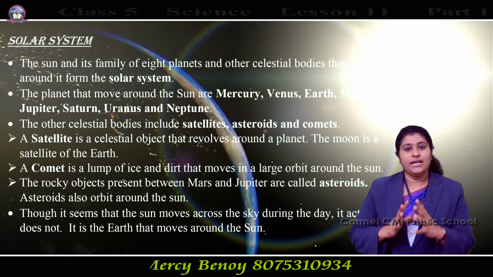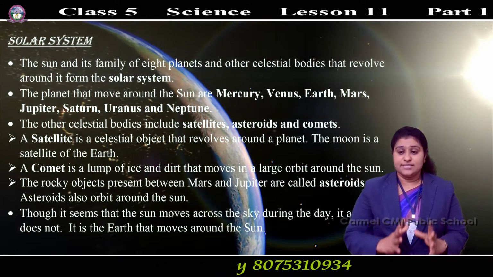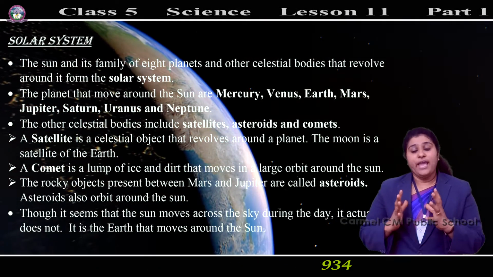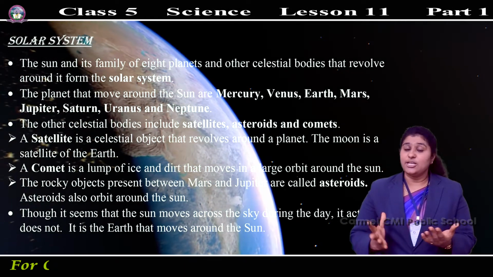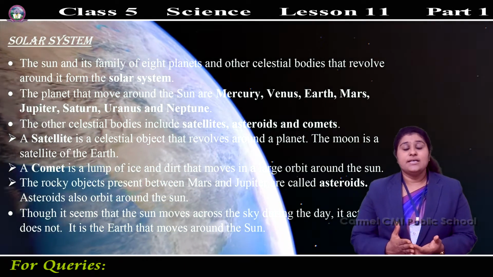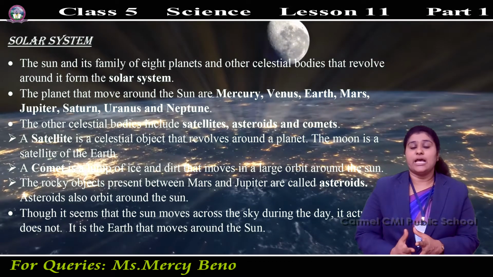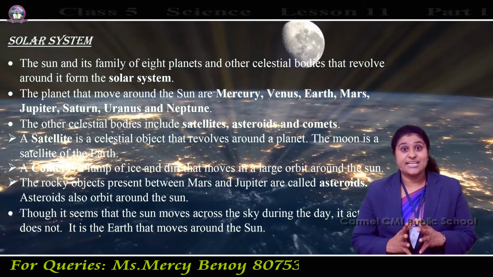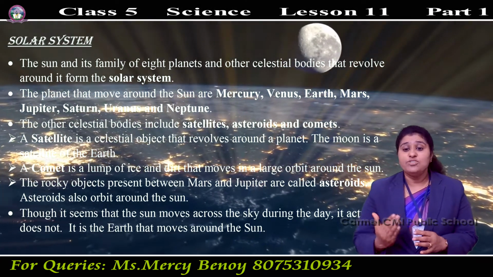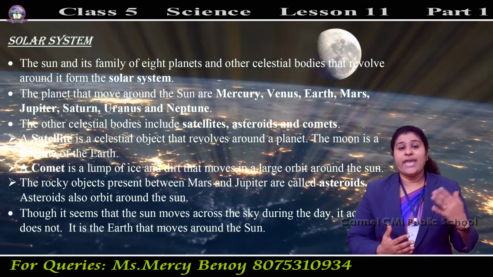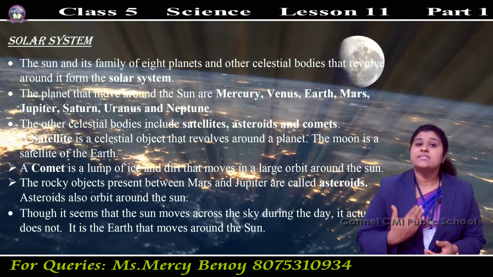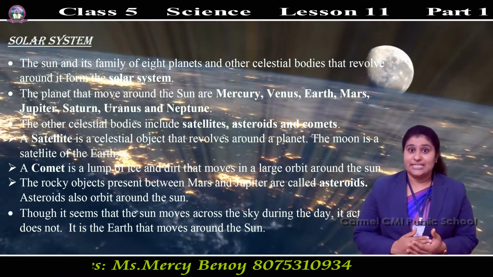We have already learned the names of the 8 planets. The sun and its family of 8 planets and other celestial bodies. What are celestial bodies? Some natural objects that are located outside the Earth's atmosphere are called celestial bodies.